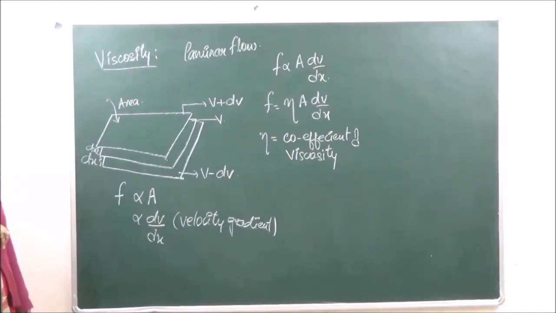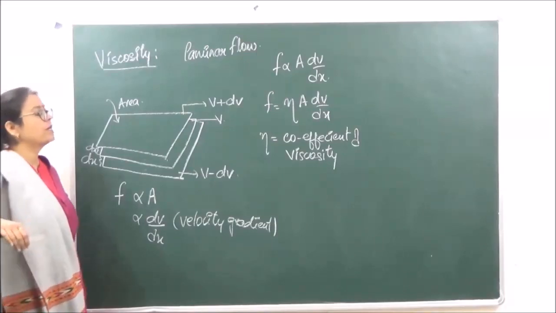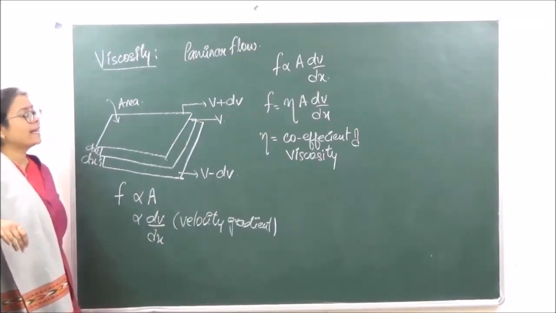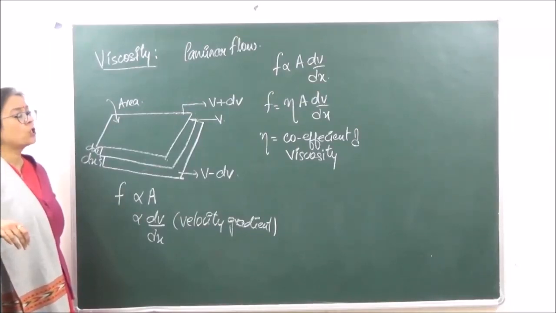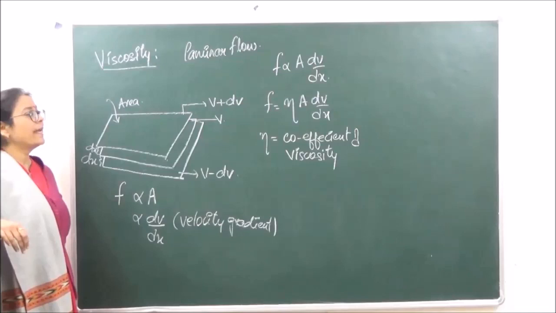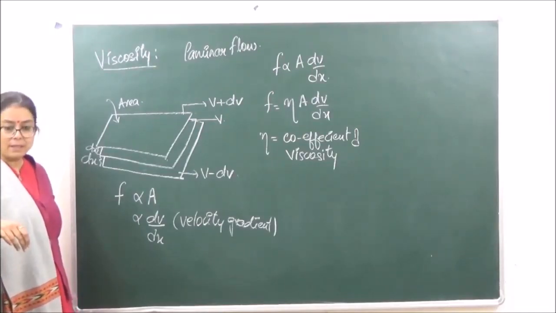So if we are saying that the area of cross section is unity and dv upon dx is also unity, in that case eta becomes equal to force. So we can define eta as the force of friction when the area and velocity gradient have the value of 1. ठीक है?